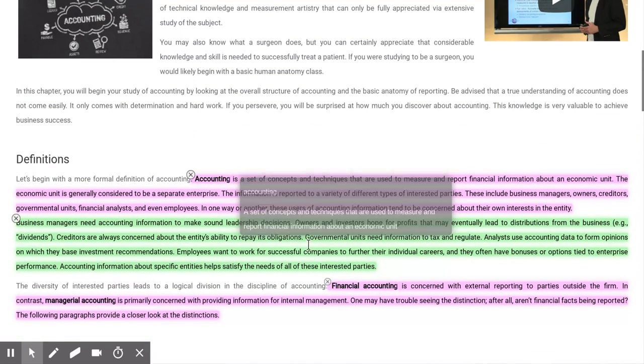So these were the definitions that we had in class. And one I want to really highlight, so as you're going through the textbook, you can be highlighting these things or making your notes, is that these are the concrete definitions we're going to use in this class. Accounting is a set of concepts and techniques that are used to measure or report financial information about an economic unit, a separate enterprise or business, in this case a restaurant. And it's used to report a variety of pieces of information to a variety of different parties.